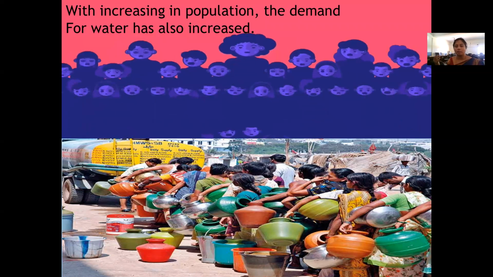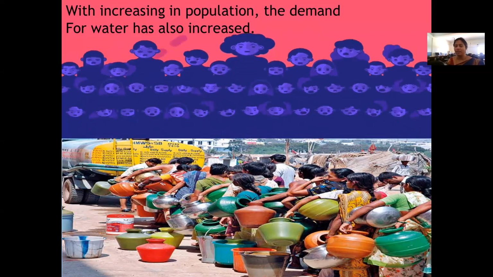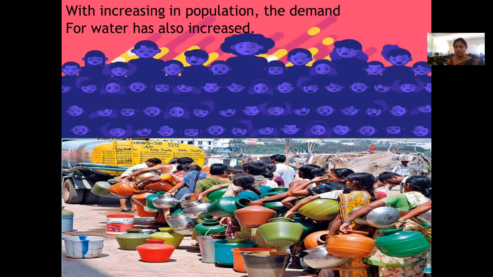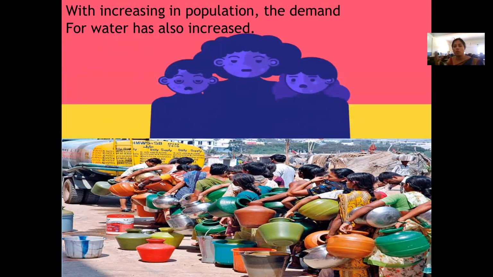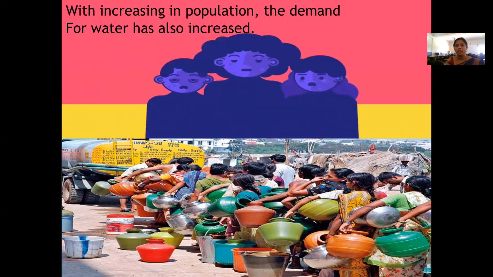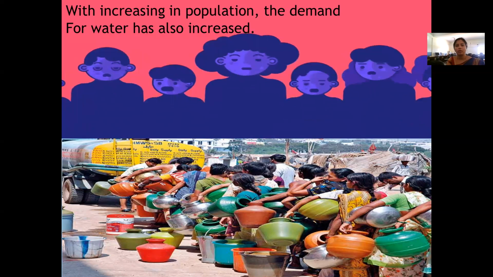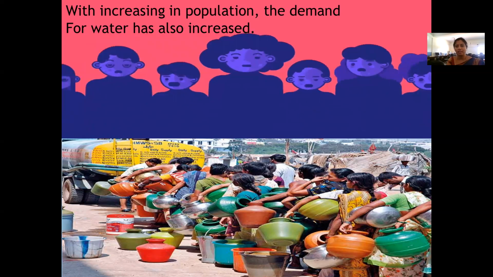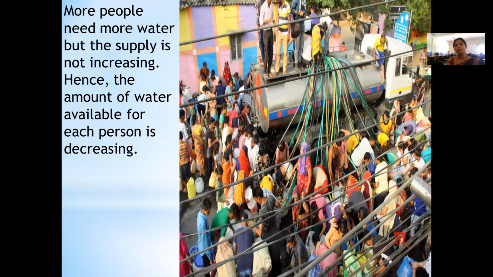And nowadays for many constructions, everywhere water is required. So with more people, we need more water, correct? With the increase in population, the demand for water has also increased. More people need more water.